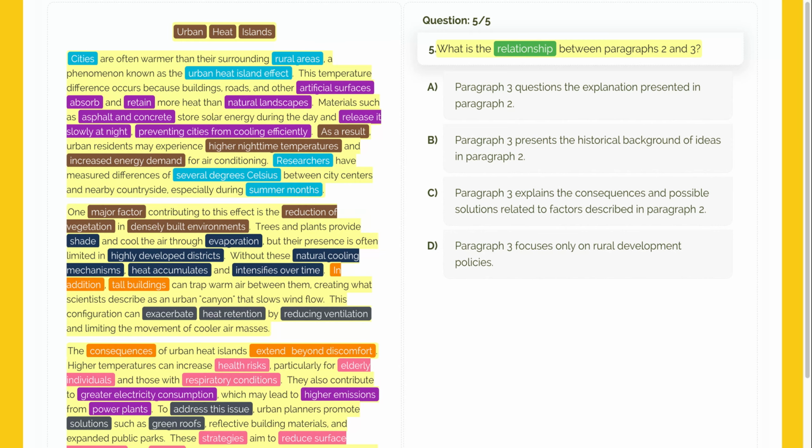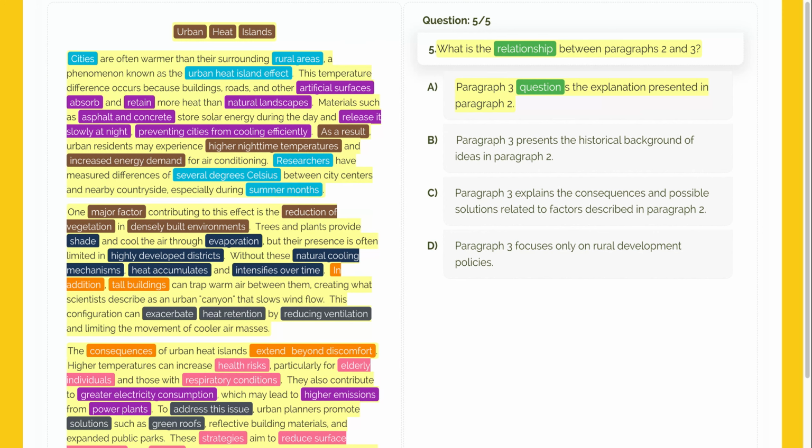Let's evaluate option A together. Paragraph 3 questions the explanation presented in paragraph 2. To question an explanation means to doubt it or say it might be wrong. However, paragraph 3 actually builds on the previous paragraph by showing how those heat factors affect people and the environment. It doesn't disagree at all. Because there is no conflict between the paragraphs, this option is incorrect.